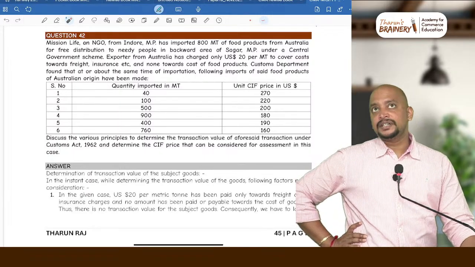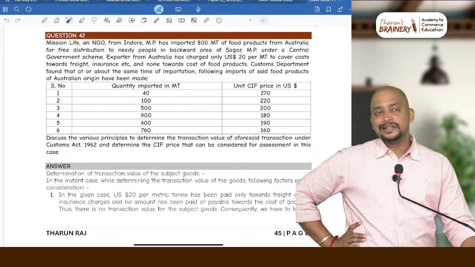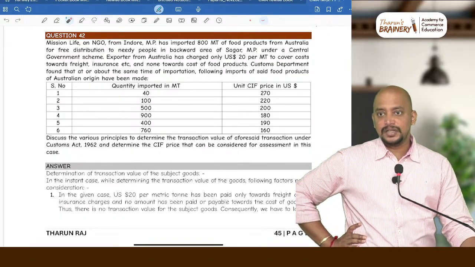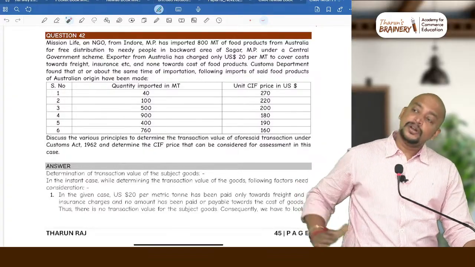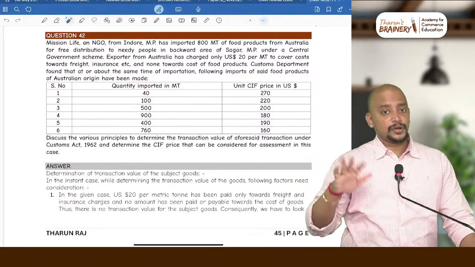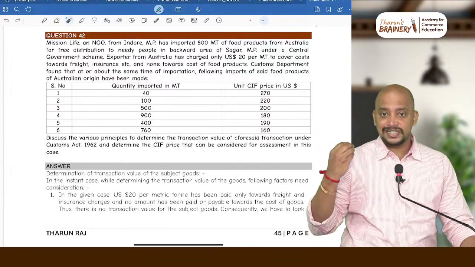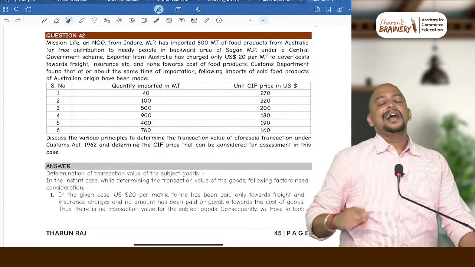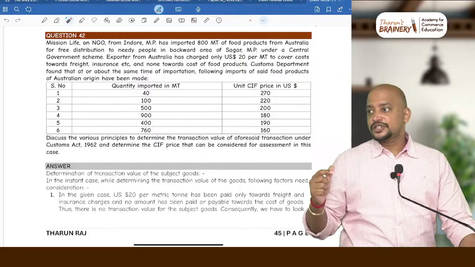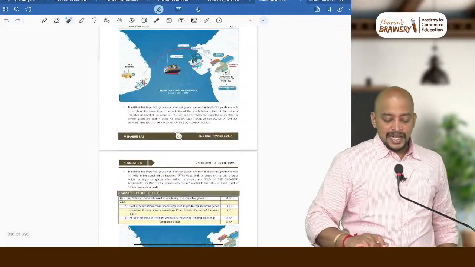Whenever we are importing goods from a particular country, and if the price is not ascertainable, then we go for identical goods. What is identical goods? Identical goods are also imported goods at or about the same time, and they should be same to same in all physical features and characteristics, imported from the same country and same producer preferably. Same producer is not mandatory, same producer preferably. So that is the meaning of identical goods.